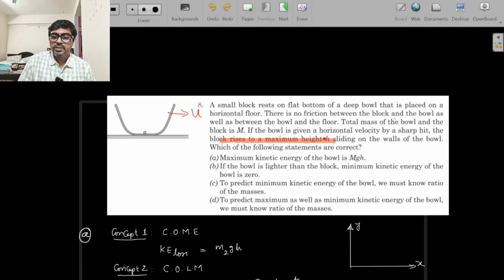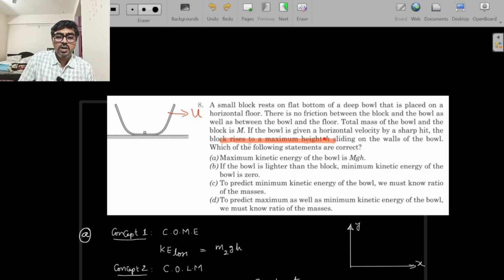Next, total mass of the bowl and the block is capital M. Now he has not given individually the mass of the block and bowl. Let's assume mass of the bowl as M1, mass of the block as M2, M1 plus M2 equal to capital M. If the bowl is given a horizontal velocity by a sharp hit, let's say I'll take it as U, you are hitting the bowl, not touching the block, so the block will continue to be at rest immediately after the hit. Only the bowl starts moving with some initial velocity U.